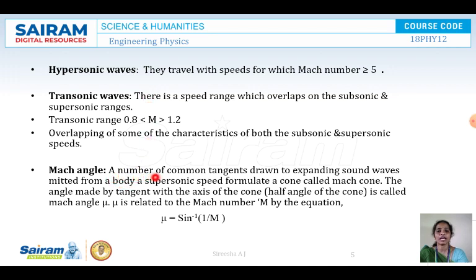Next is Mach angle. The common tangents drawn to expanding sound waves by a body at supersonic speed formulate a cone called a Mach cone. The angle made by the tangent with the axis, which is half the angle of the cone, is the Mach angle. Mach angle is defined as mu equals sine inverse of 1 by M, where M is the Mach number. So Mach angle mu is equal to sine inverse of 1 by M.